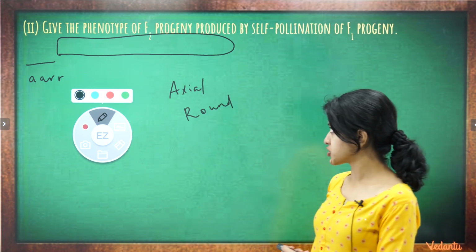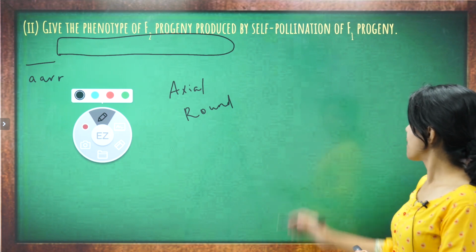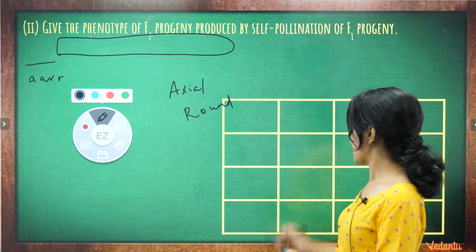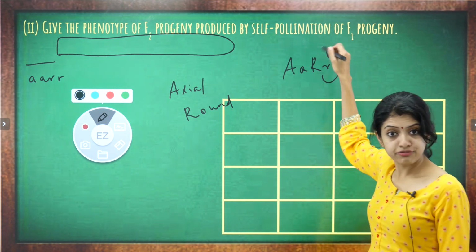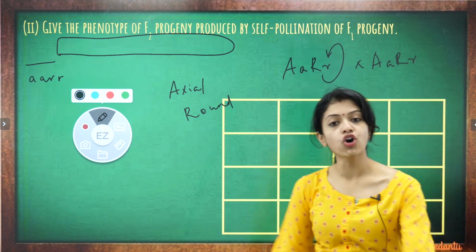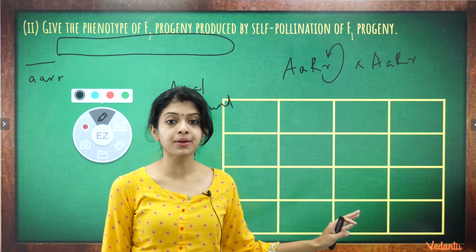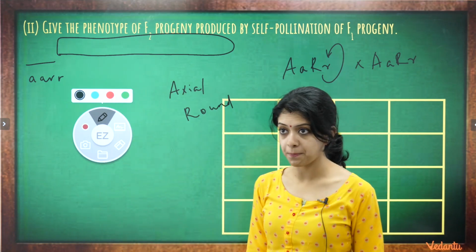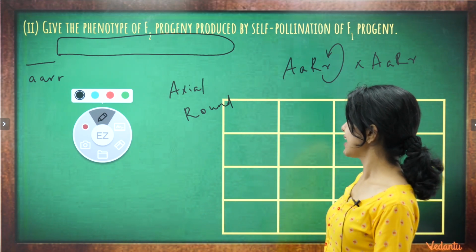Your next question is this. Give the phenotype of F2 progeny produced by self-pollination of F1 progeny. Again, a dihybrid cross which you have to work out. The cross will be between this selfed, so the parents are both these. Again, I'm sure you can come up with the answer for this. I have drawn the Punnett square here for you. You can certainly fill this up in your own way. Come up with the gametic combinations. Tell me what the answer would be. But anyway, our question here is, give the phenotype of the F2 progeny.